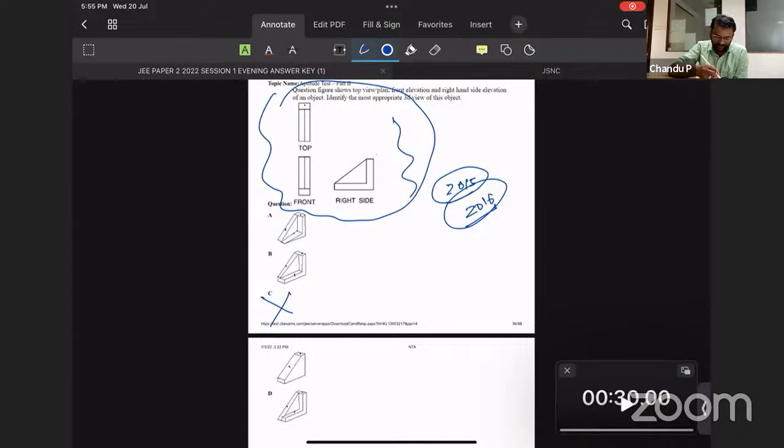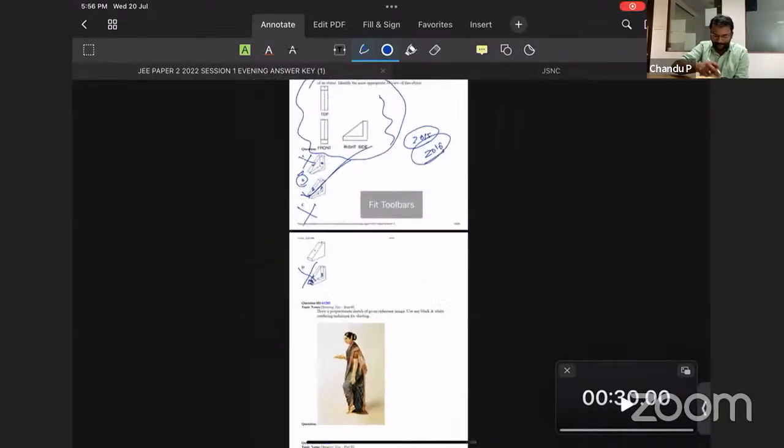Now the front view, viewing from the front. We want 3, but option A has 1, 2, so A is gone, wrong. B has 1, 2, 3, maybe. C already has 1, 2, 3, but that is having some difference. It has to be something like this, a single piece, so D is wrong. So now the final answer is option B. You can observe the right sides, and you will get the final answer as B.